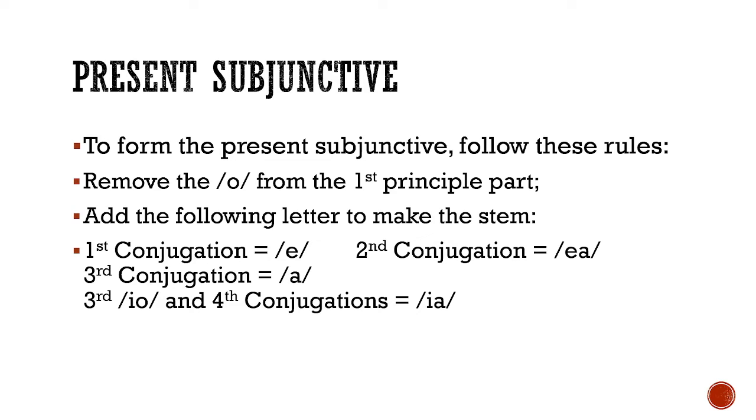So if you really wanted to get down to the most basic, first conjugation, take off the O and add an E. Everything else, take off an O and add an A. That's the simplest way we can make it. Add an E in place of the O for first, add an A for everything else.